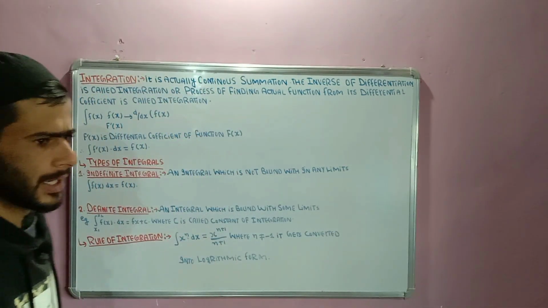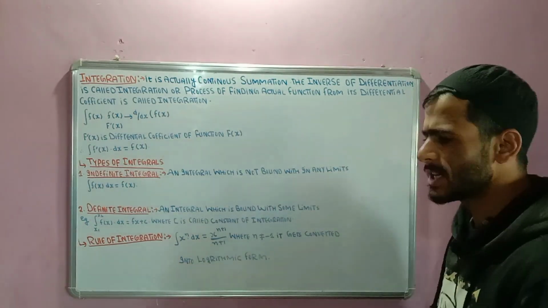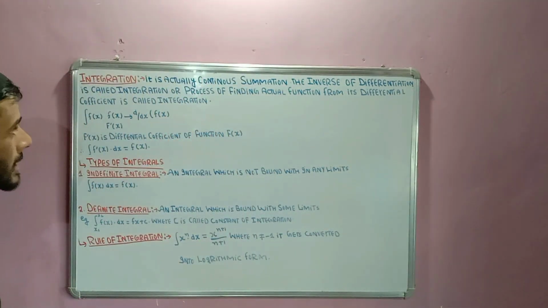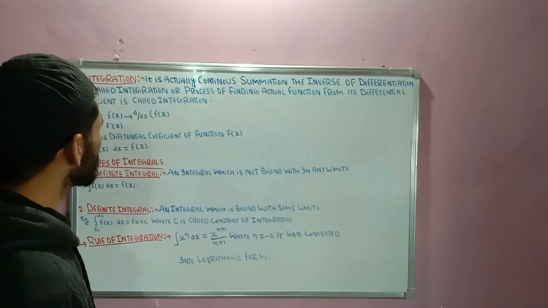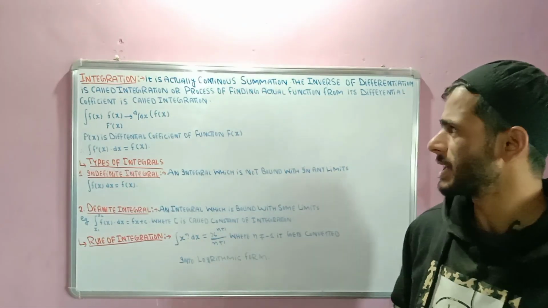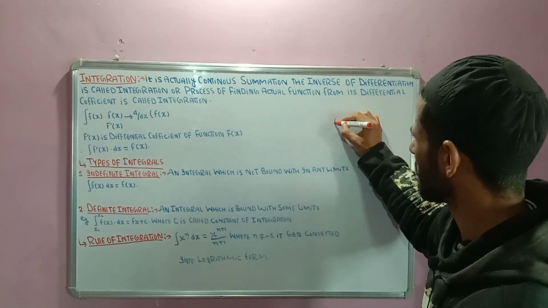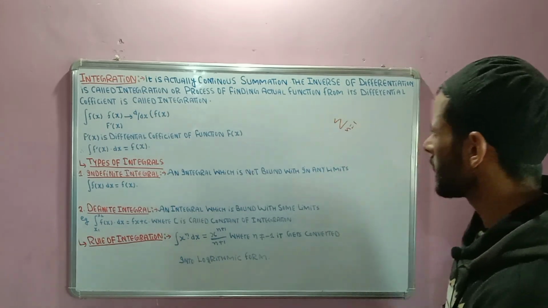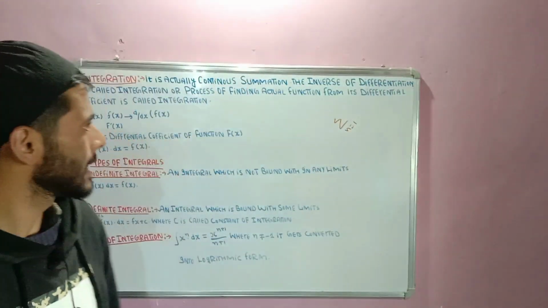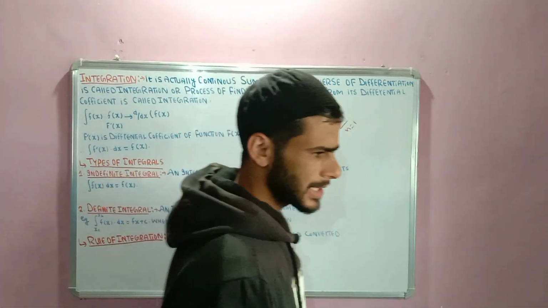What is integration? Integration is defined as a continuous summation, or we say that it is the inverse of differentiation. The inverse of differentiation is called integration, or we say that the process of finding the actual function from its differential coefficient is called integration. So there are three definitions of integration: one, it is defined as a continuous summation; two, the inverse of differentiation; three, the process of finding the actual function from its differential coefficient.